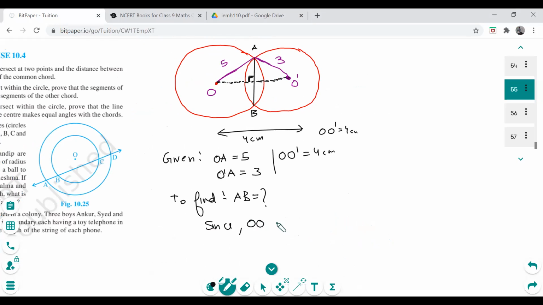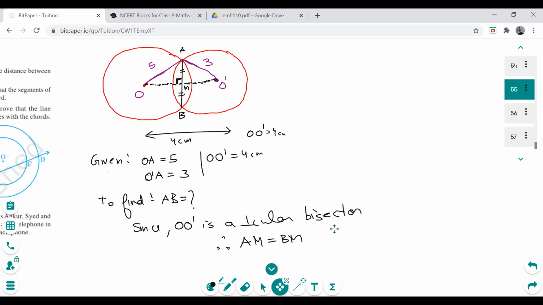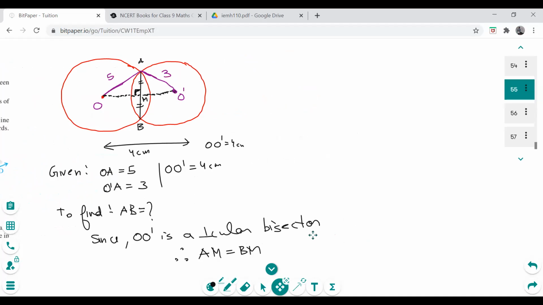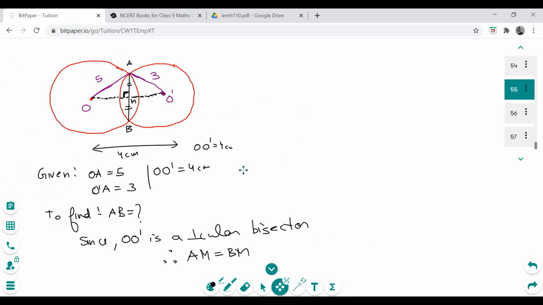Since OO dash is a perpendicular bisector, therefore call this point M, and these two will be equal. AM will be equal to BM. I'm going very slowly, tell me, did everyone understand up to here? Yes sir. Now I'm going to do something interesting.